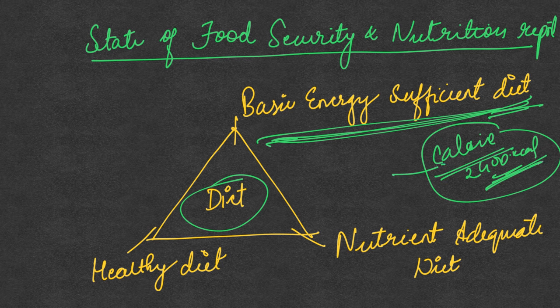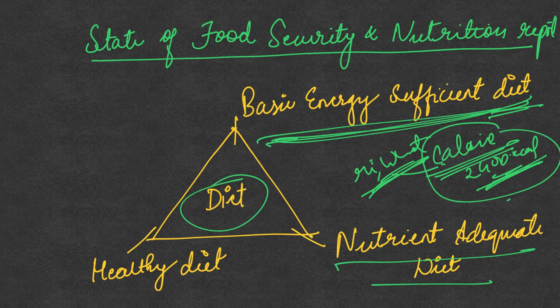In this category, people mostly try to match up to this calorie requirement by consuming starchy cereals like rice and wheat. So they don't focus on micronutrients or an entire balanced diet. They just focus on the 2400 calories, which they mainly achieve by eating starchy cereals like rice and wheat. The next level, diet 2, is a nutrient adequate diet. In this, apart from the starchy cereals of rice and wheat, focus is also given to micronutrients. So this is the second type of diet.